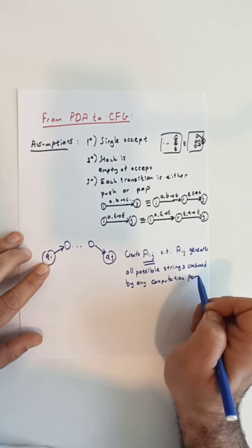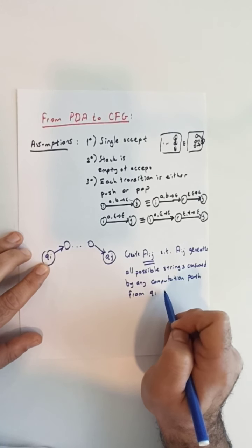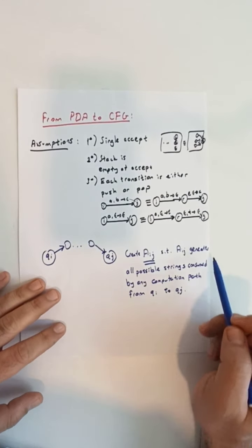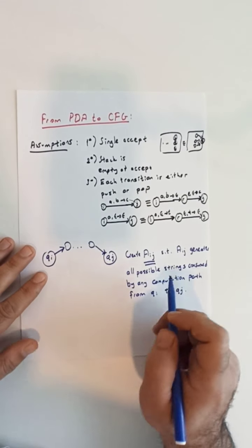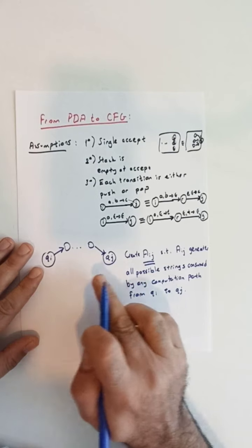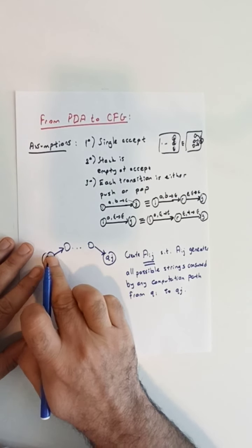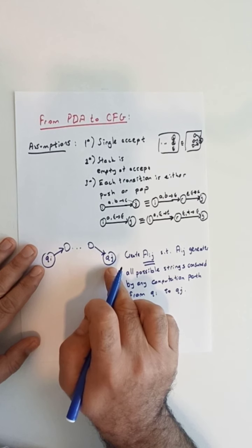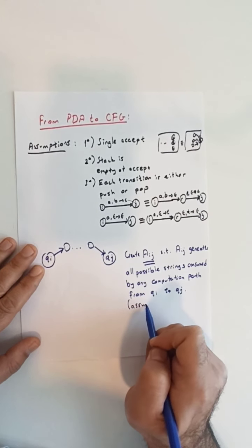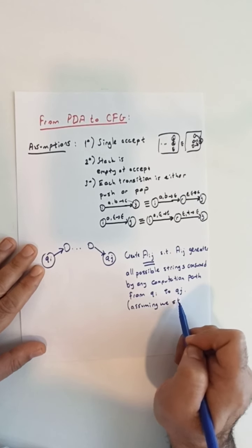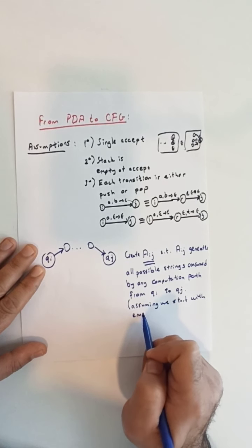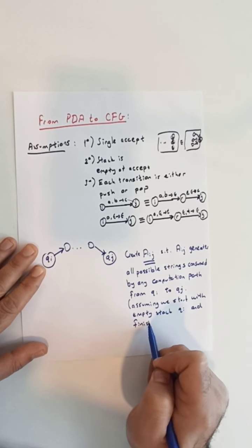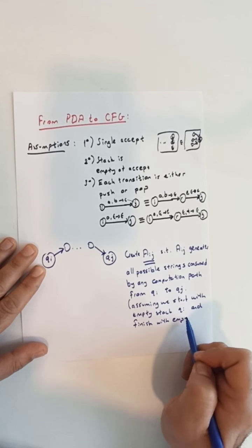There's one more thing we need to add: Aij should be able to generate all possible strings that are consumed by any computation path, assuming that we start with an empty stack at Qi and finish with an empty stack at Qj.